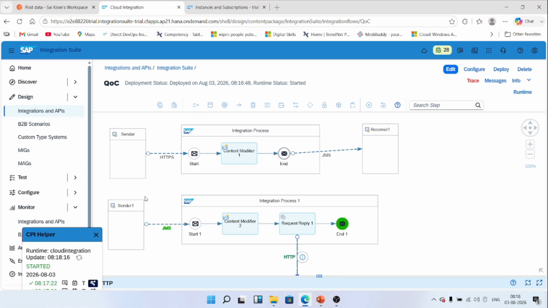Choosing the correct quality of service depends entirely on business requirements. If speed is most important, use best effort. If guaranteed delivery matters, choose at least once. If duplicate processing caused by retries must be avoided, exactly once will help us. If we need duplicate prevention as well as messages in sequence order, exactly once in order is the right choice.